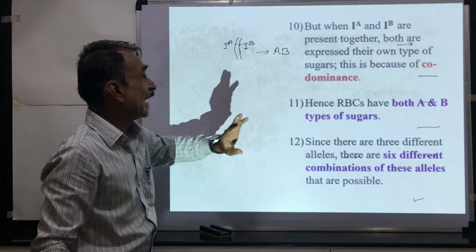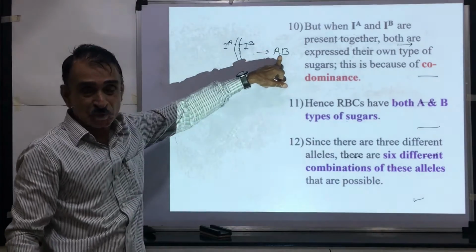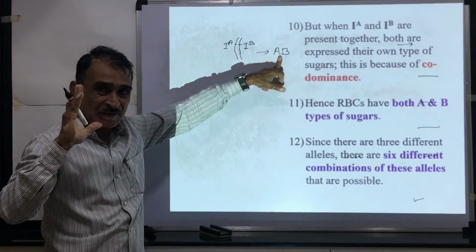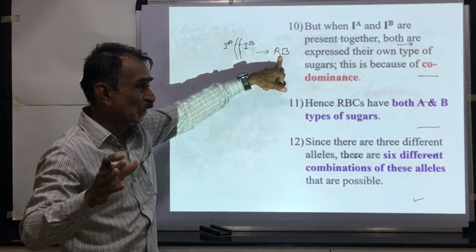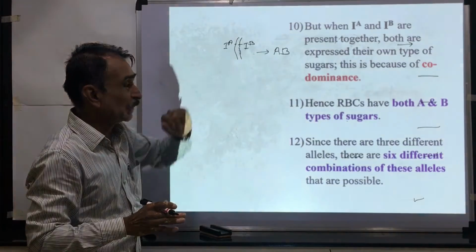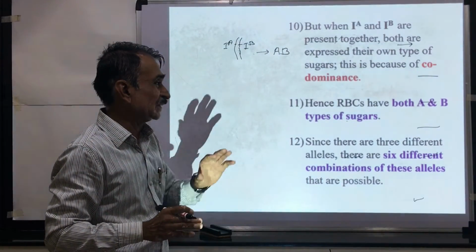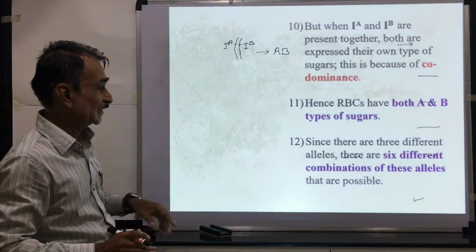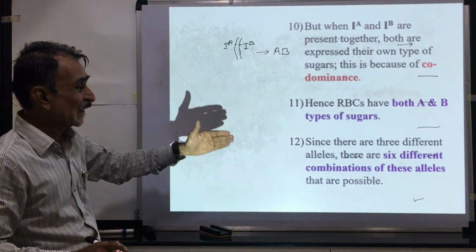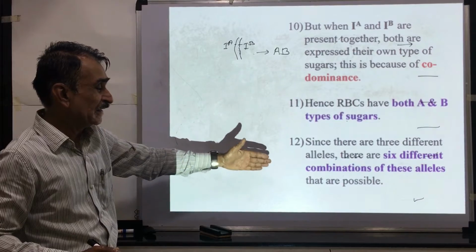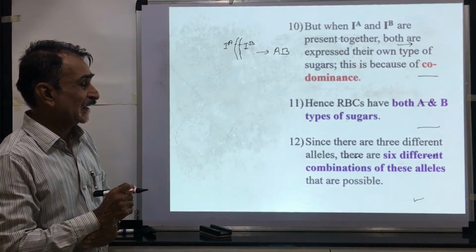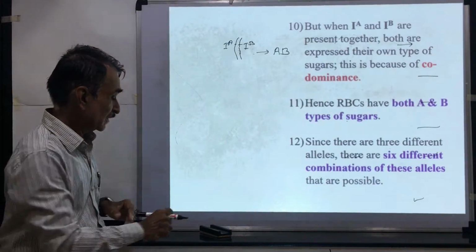Hence, RBCs have both A and B types of sugars. Capital A gene produces A type sugars, capital B produces B type sugars. So both sugars or antigens are produced, meaning both the genes are expressed. Since there are three different alleles, there are six different types of combinations possible. Just now we have seen them.